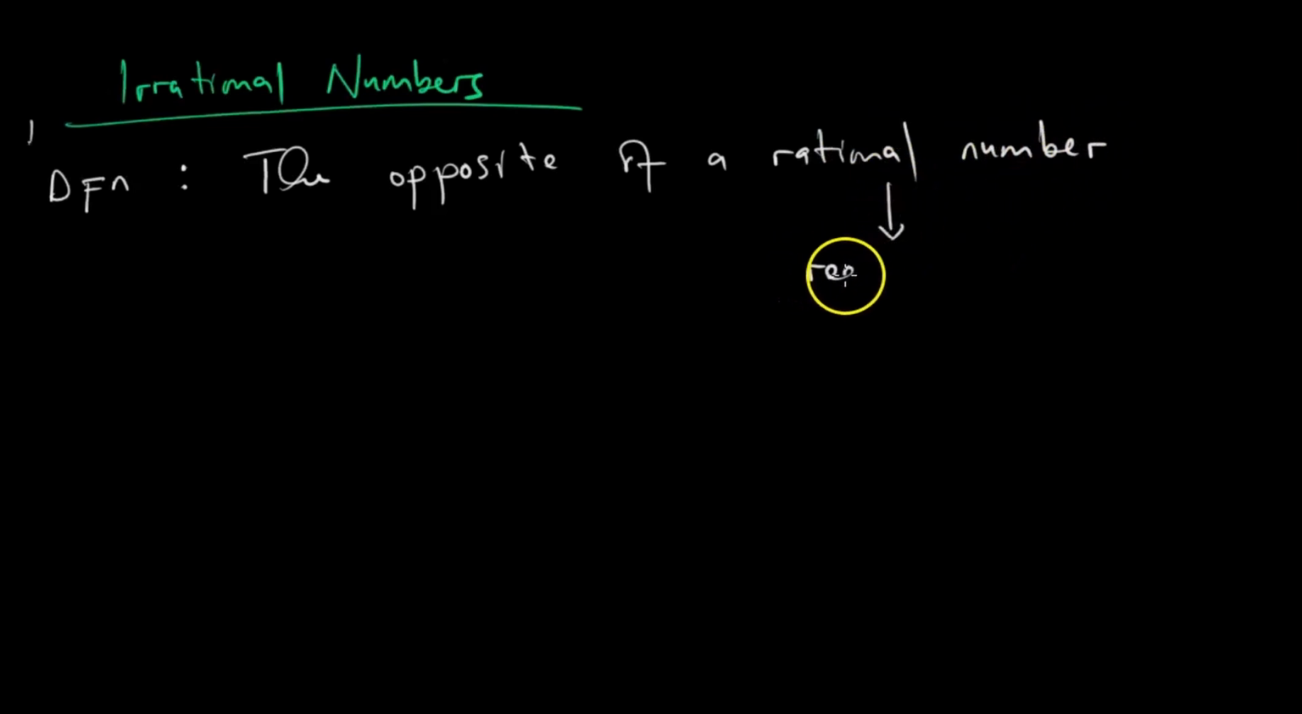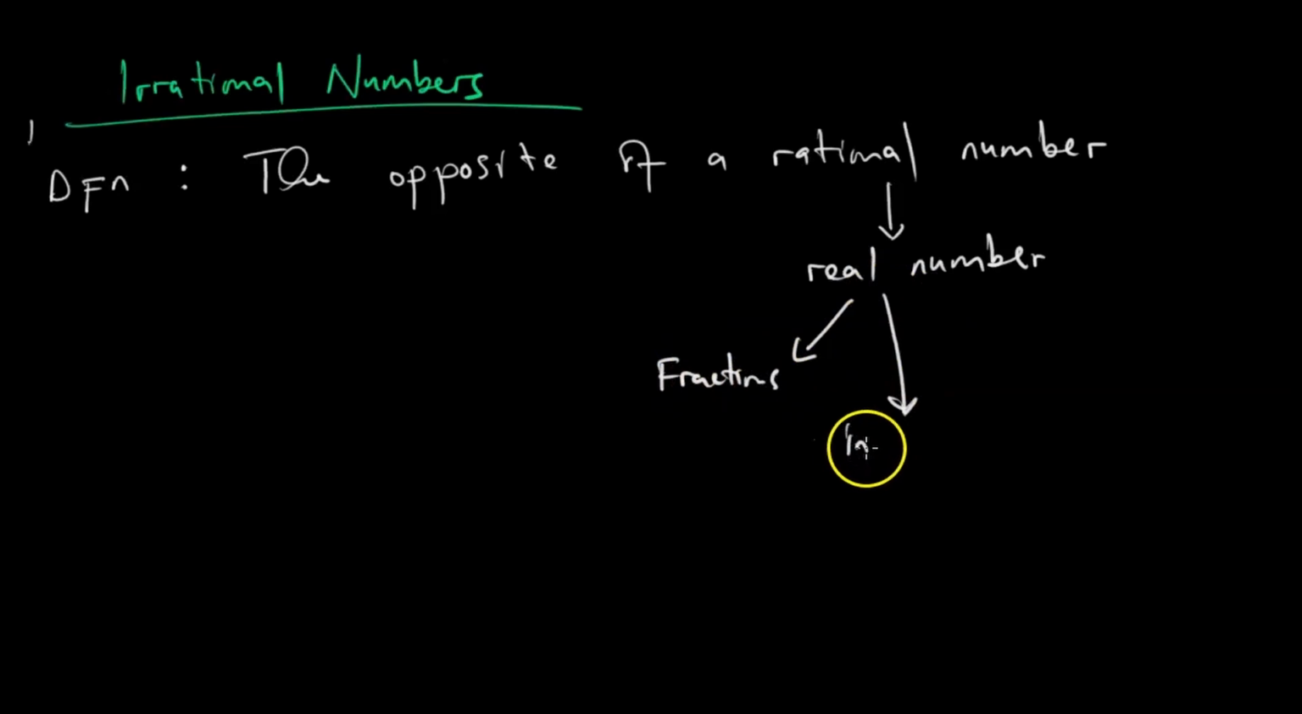Basically, a rational number is just a real number. And real numbers consist of fractions. They consist of integers. They consist of decimals. Any form of number we use in everyday life is part of the set of real numbers. So numbers that are not rational are irrational. I know it's just a negative statement, but you are going to see that it's actually a workable definition.